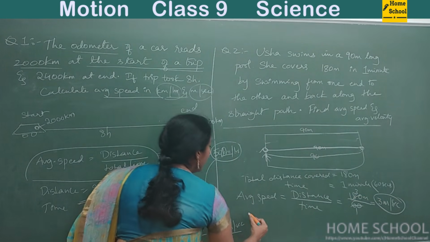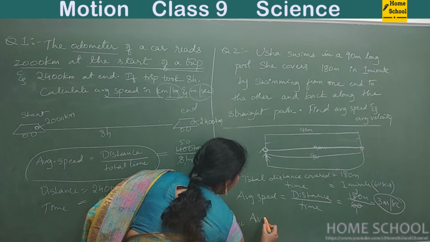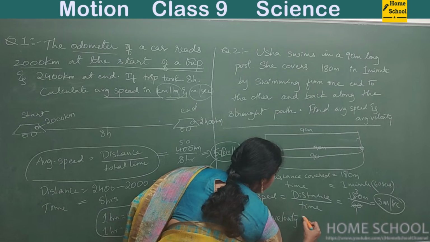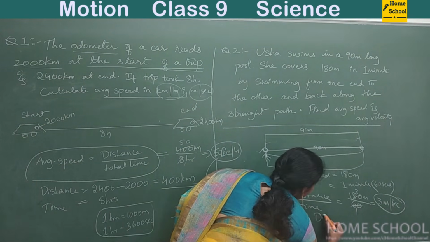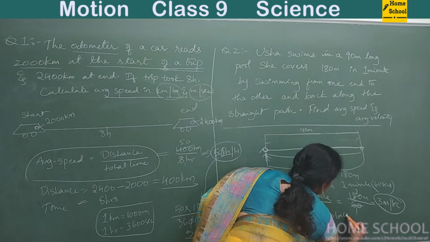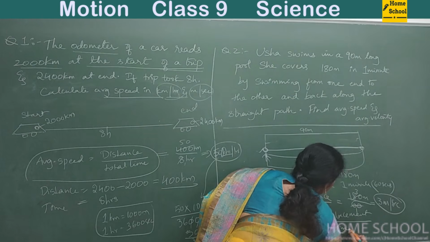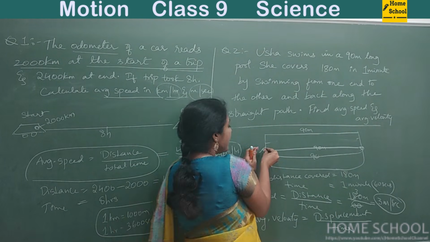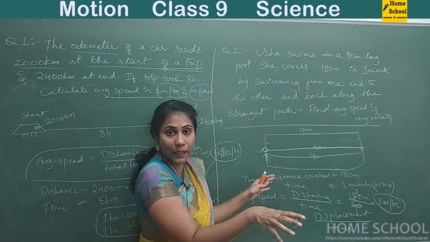And what about average velocity? They have also asked you to calculate average velocity, isn't it? So what is average velocity? Displacement by time. Total displacement divided by time. Right? So how much is the displacement? You see here, the displacement is the distance between the starting point and ending point.